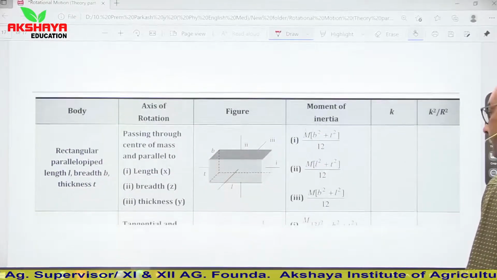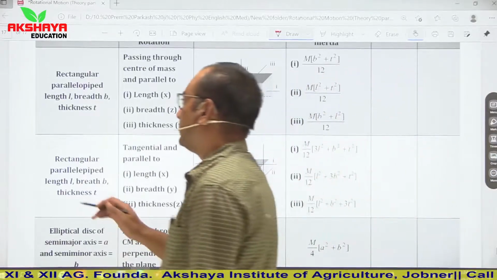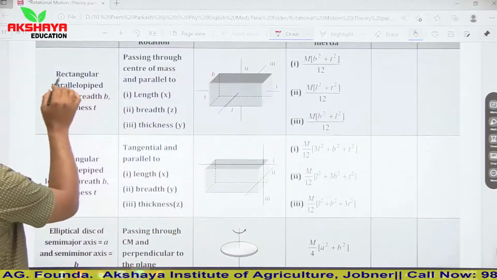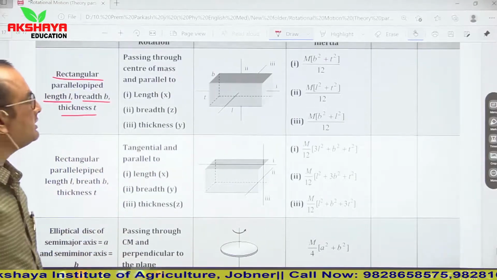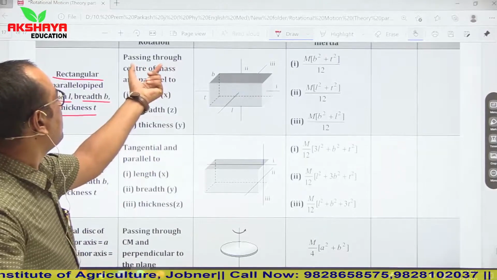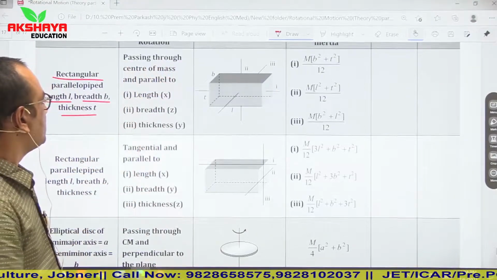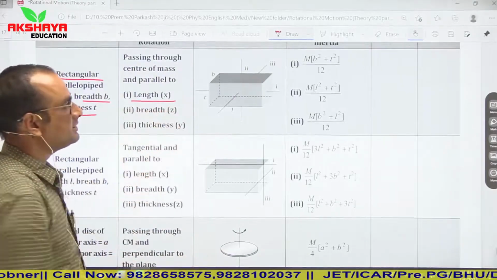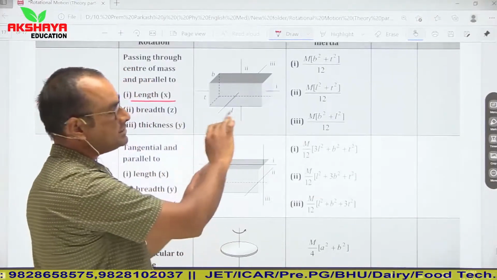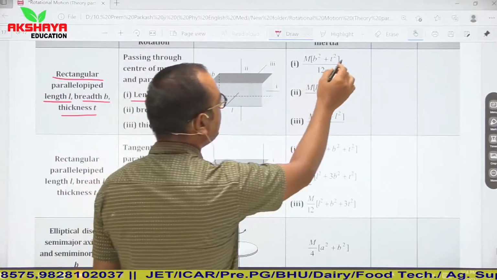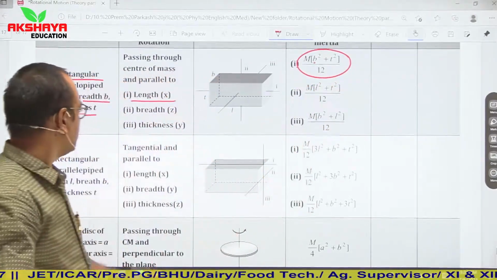Then see, rectangular parallelopiped, length L, breadth B and thickness T. For this, moment of inertia about an axis passing through center of mass and parallel to length: leave the length and it will be m times b square plus t square upon 12.